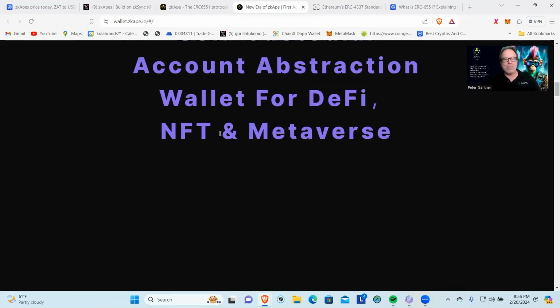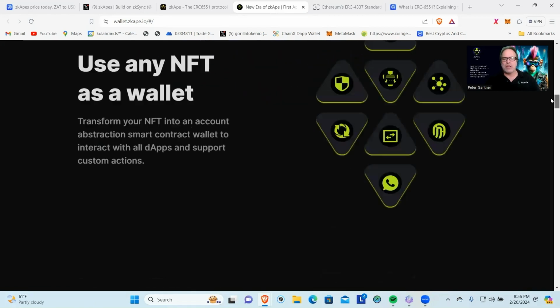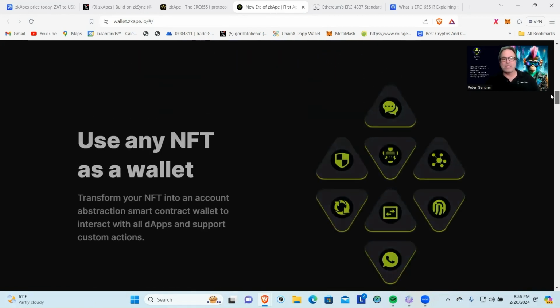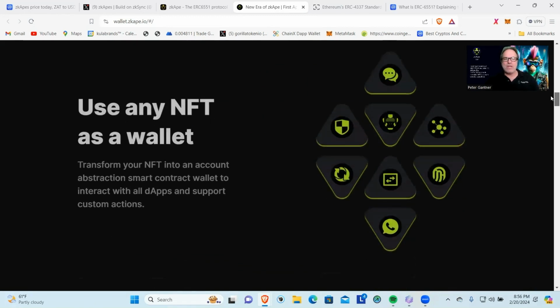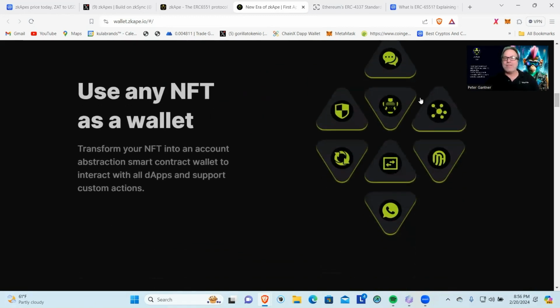And of course, you guys know I'm a huge proponent of the Metaverse. We're working directly with Otherverse. We believe, as Citi GPS has written in a report, that the Metaverse is going to be an $8 to $13 trillion industry by 2030, which is just 6 years away. Use any NFT as a wallet. So the NFT itself is going to become the wallet. Transform your NFT into an account abstraction smart contract wallet to interact with all dApps and support custom actions.